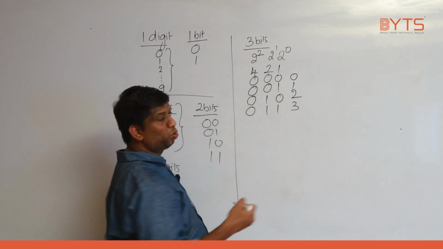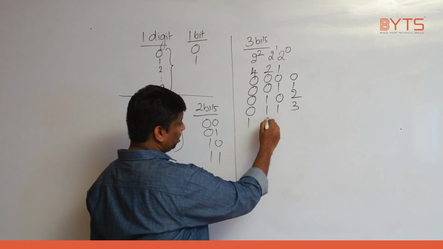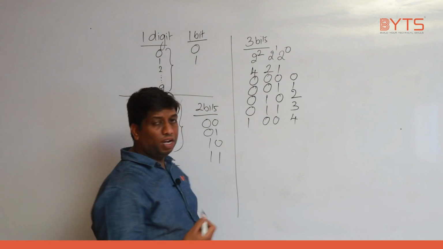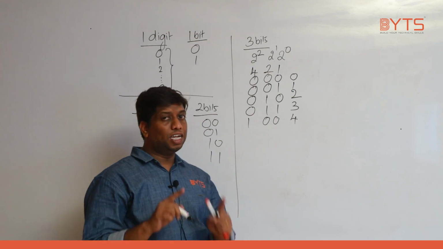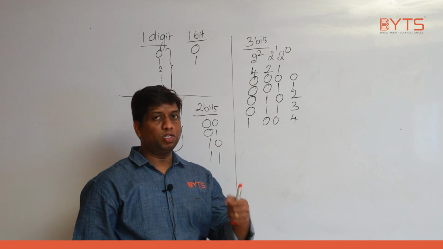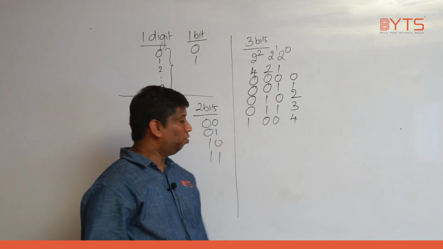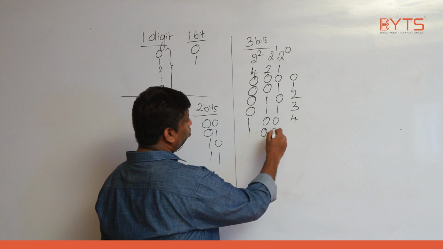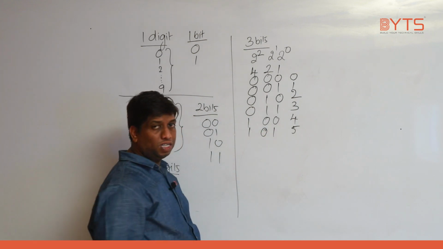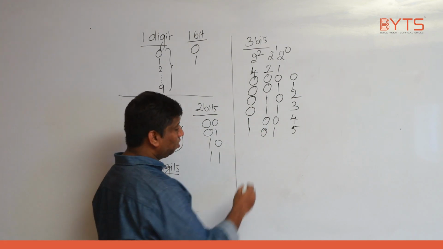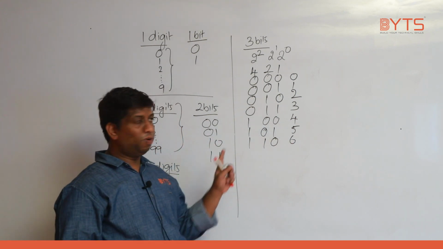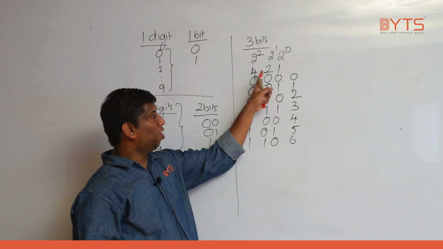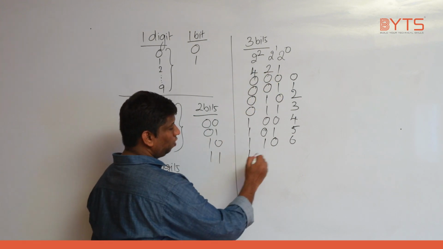If you want to get 4, where should I keep 1? At only 4's place. If you want to get 5, 4 and 1 I need to add, right? Whichever the numbers you are adding, keep there 1. Whichever the numbers you are not adding, keep there 0. So 1, 0, 1. 6: how do you get 6? 4 plus 2 is 6, right? So 1, 1, 0. How do you get 7? What are the numbers I need to add here to get 7? 4 I need to add, 2 I need to add, 1 I need to add.